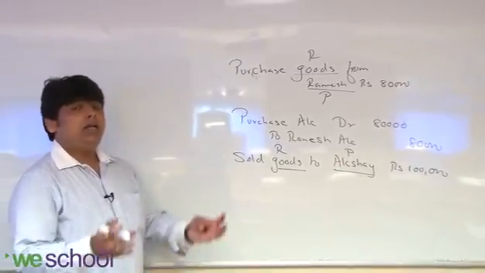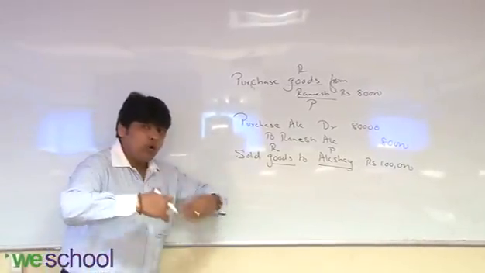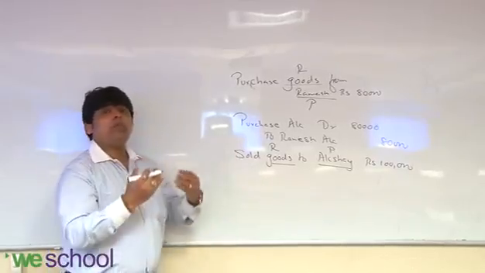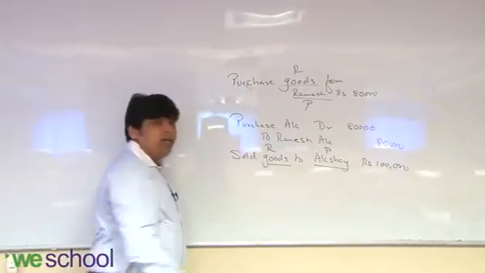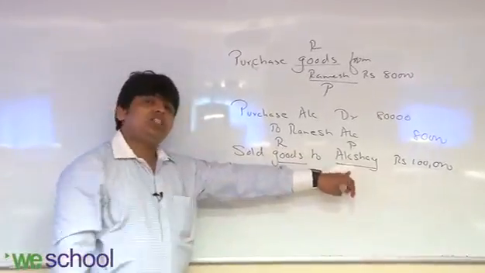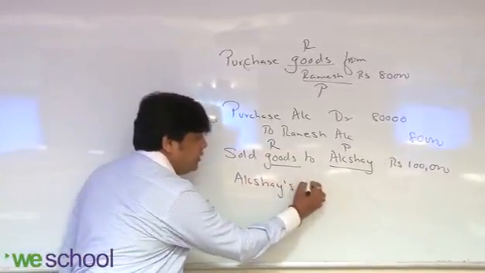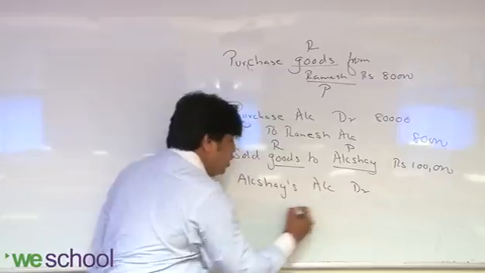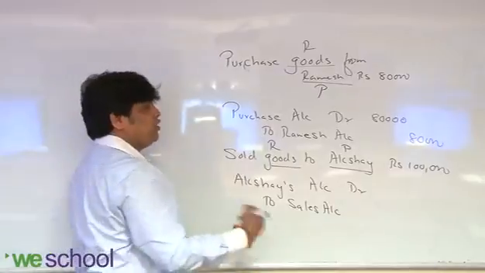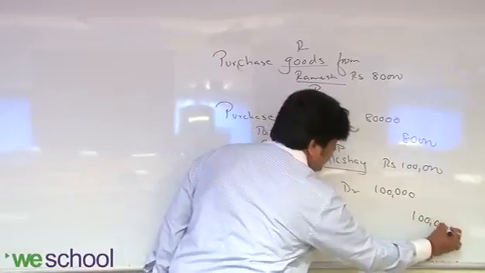Real account says that debit what comes in, credit what goes out. From the company's point of view, tell me, are goods going out or coming in? It is going out. So goods will be credited. Akshay is the receiver of goods, because you are selling it to Akshay. So what will be the entry? Akshay's account debit to sales account. I told you for purchase I will use the word purchase and for sale I will use the word sale instead of goods. So 1 lakh debit, 1 lakh credit.